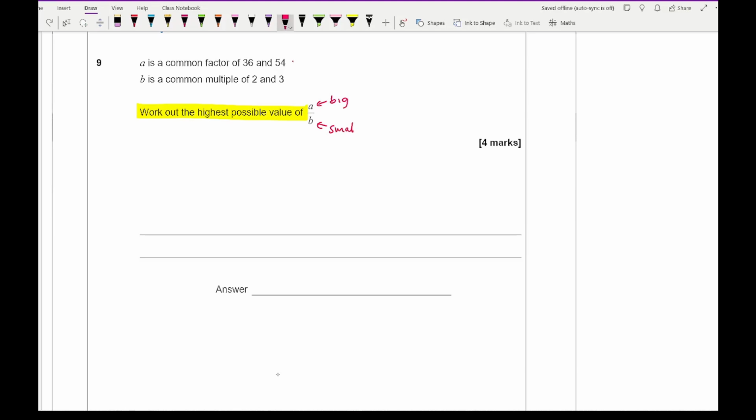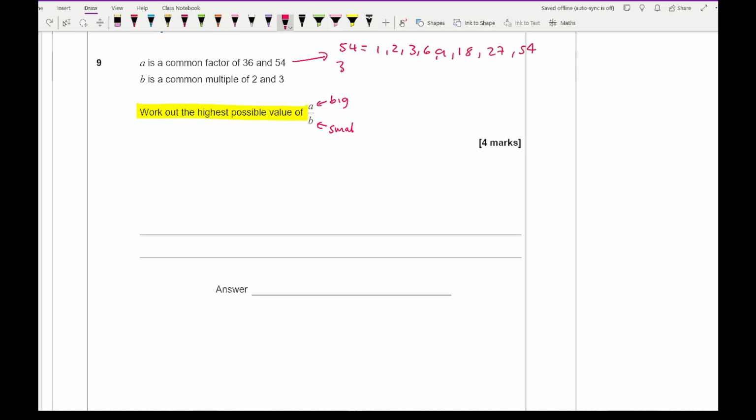So if I work out the common factors of 36 and 54, well, again, if we look at 54, common factors are going to be 1, 2, 3, 6, 9, 18, 27, and 54.